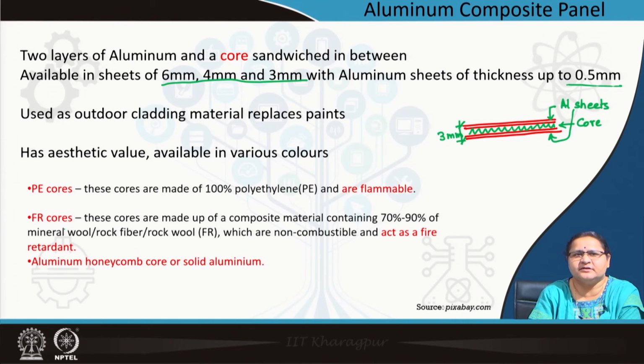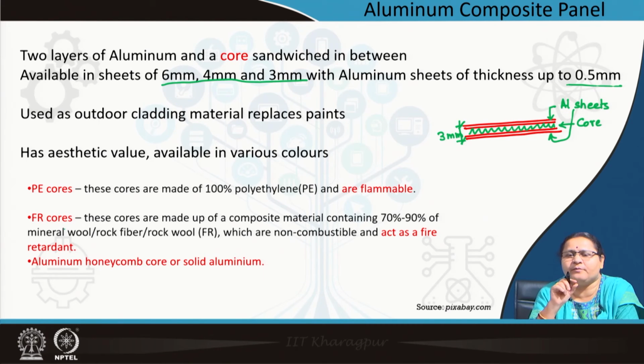How are they different? PE cores are flammable. So, in case of fire, PE cores will be damaged. If you want a safer wall, safer cladding, you can use FR cores. And sometimes aluminium honeycomb core is also available. That means less aluminium is used and there is a separate core.